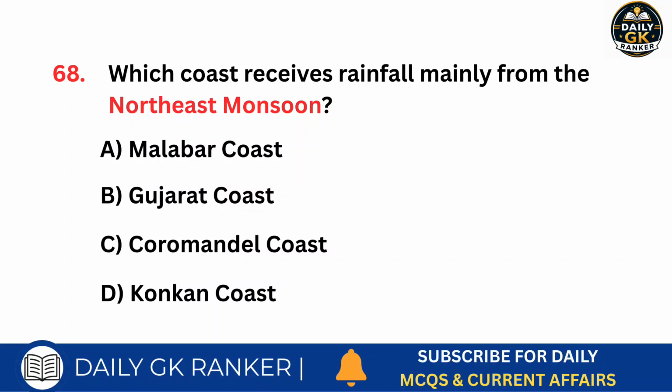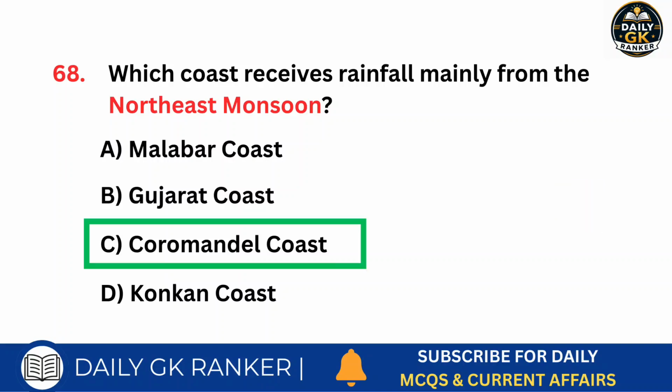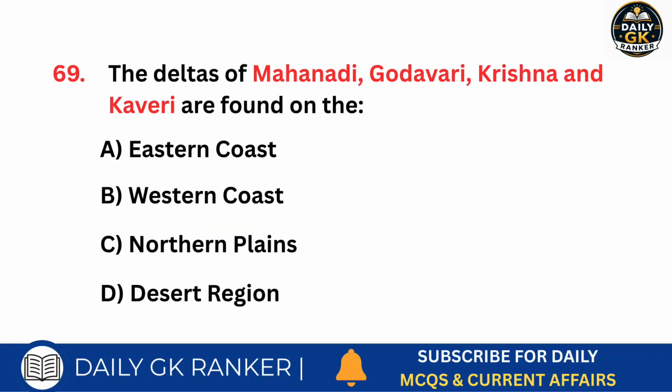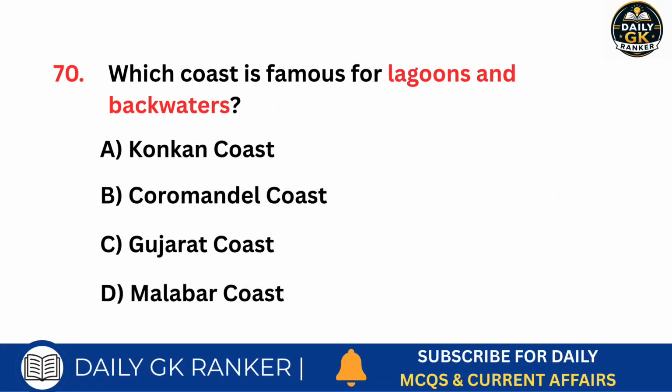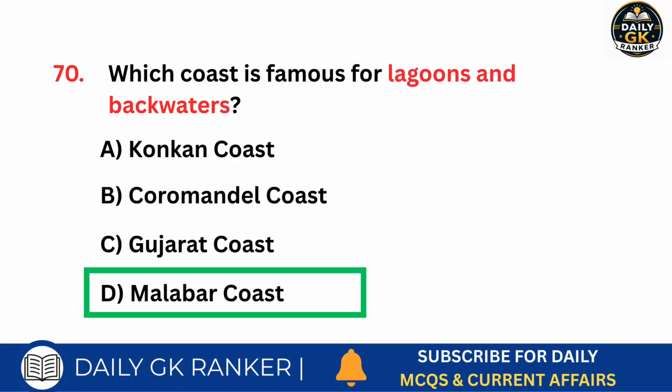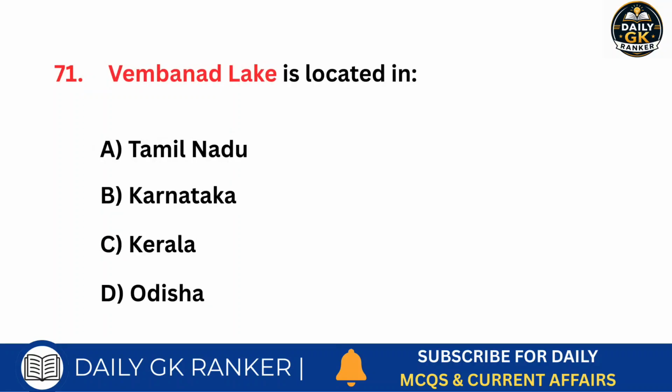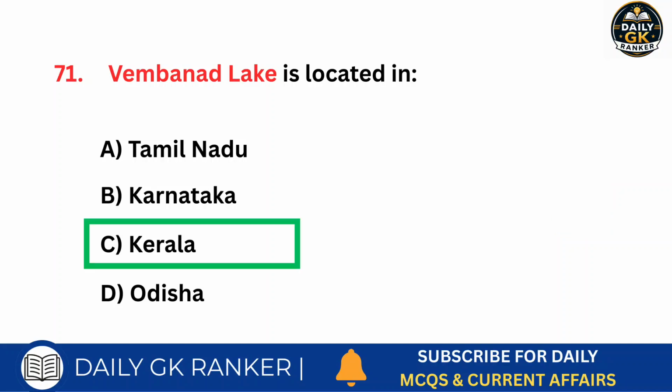Which coast receives rainfall mainly from the northeast monsoon? Answer is Coromandel Coast. The deltas of Mahanadi, Godavari, Krishna and Kaveri are found on which coast? Answer is Eastern Coast. Which coast is famous for lagoons and backwaters? Answer is Malabar Coast. Vembanad Lake is located in which state? Answer is Kerala.